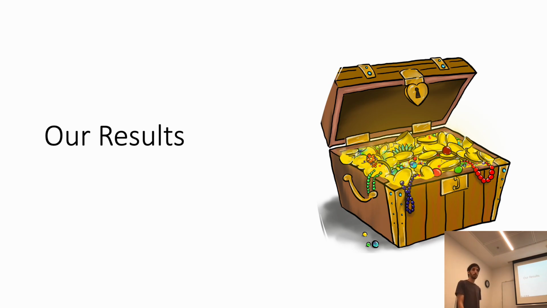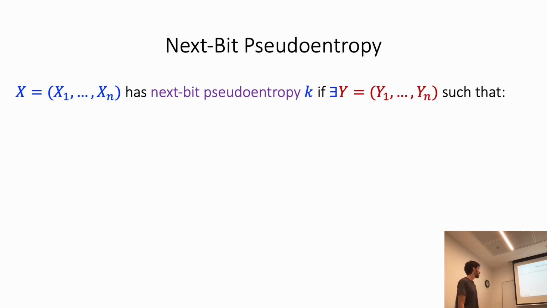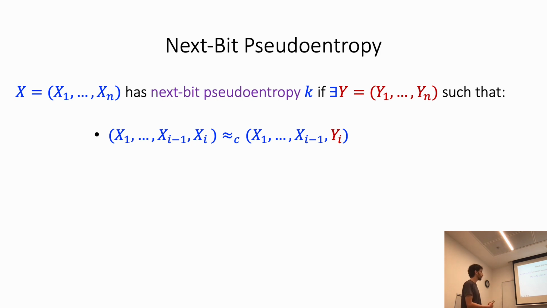So let's see our results. But first, let me define formally next bit pseudoentropy. We said that the distribution X has next bit pseudoentropy k if there exists another distribution Y jointly distributed with X such that for every i, the first i bits of X are indistinguishable from the first i minus 1 bits of X and the ith bit of Y, and the sum of entropies of Yi given the i minus 1 prefix of X is at least k.